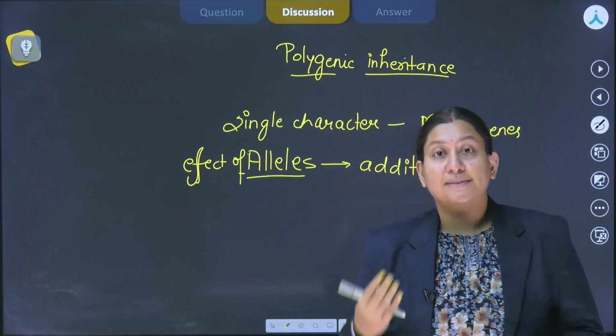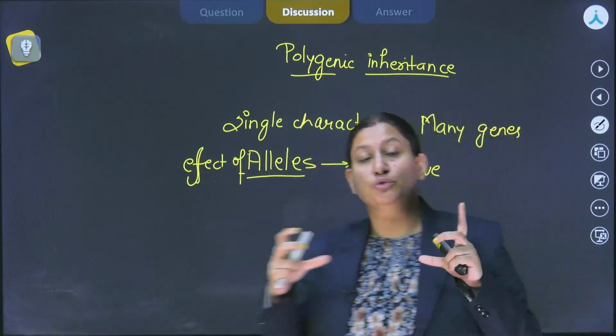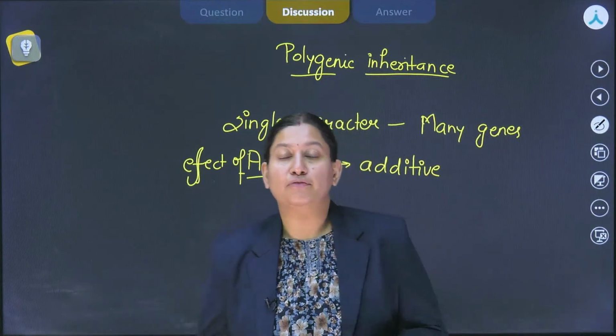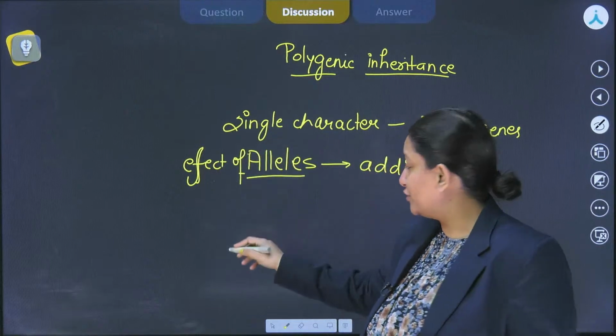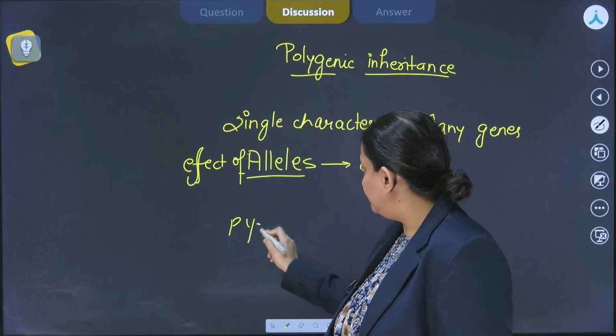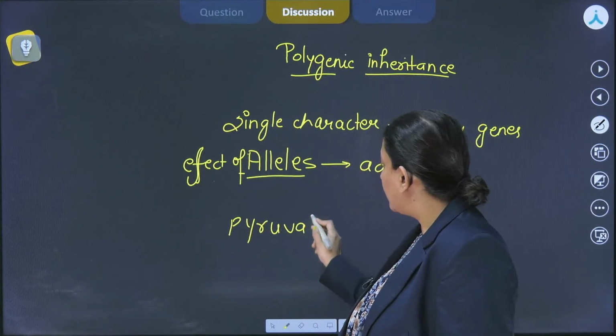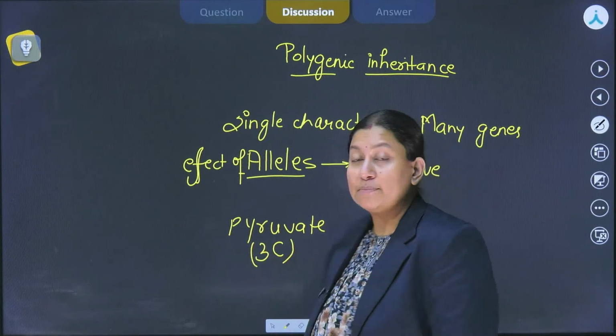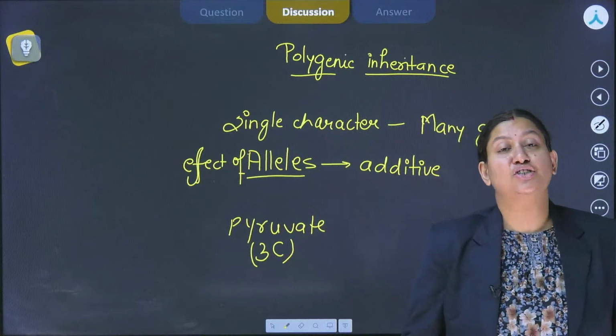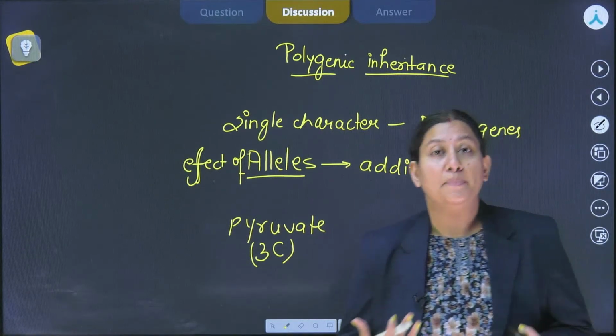Glucose has 6 carbons, so each one of them has to break and be released in the form of carbon dioxide, right? So we'll get back to this question, but prior to that, pyruvate is a 3 carbon compound. That means all these 3 carbons have to be eliminated in the form of carbon dioxide.